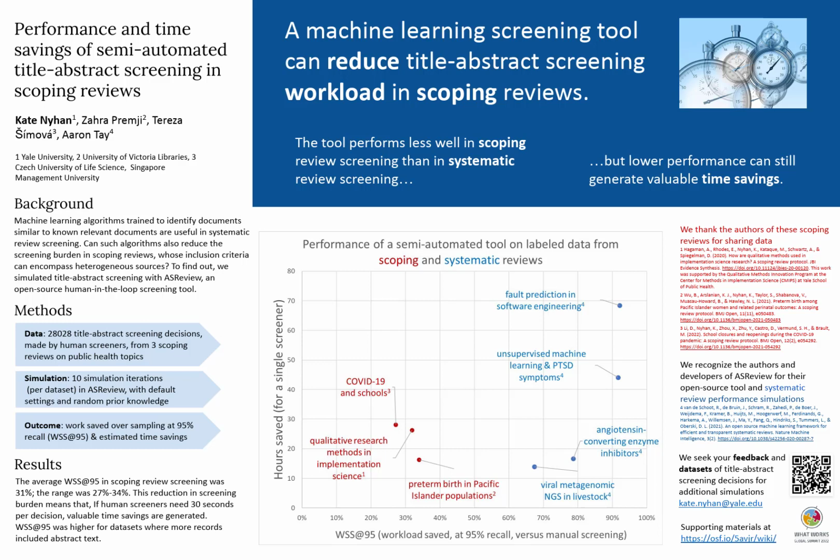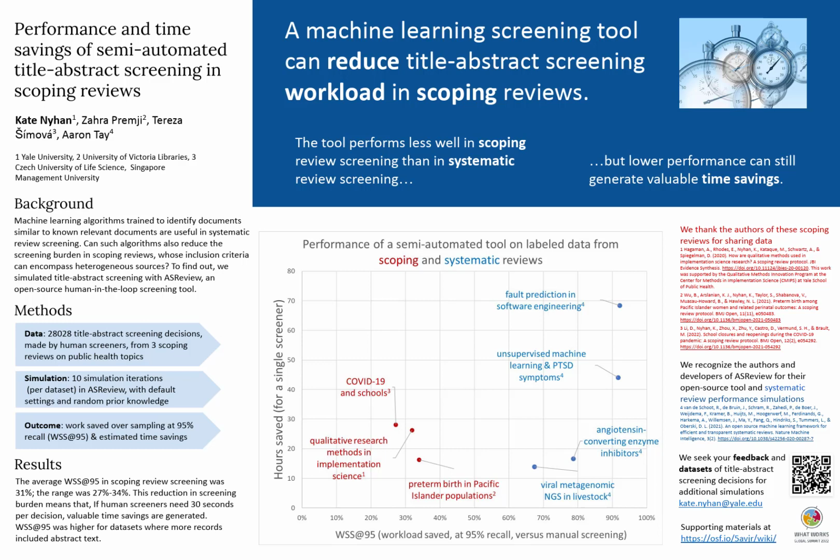There exist machine learning tools to speed up title abstract screening and systematic reviews. ASReview is one such tool. As a human screener labels individual records as irrelevant or potentially relevant and thus deserving full-text screening, ASReview creates and refines an algorithm to more quickly surface relevant records. In systematic reviews, ASReview is reported to perform well, reducing the screening workload by 83%. But how well such tools perform in the context of scoping reviews, where the relevant articles are heterogeneous, is unknown.